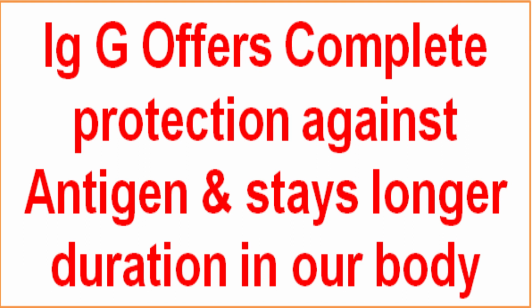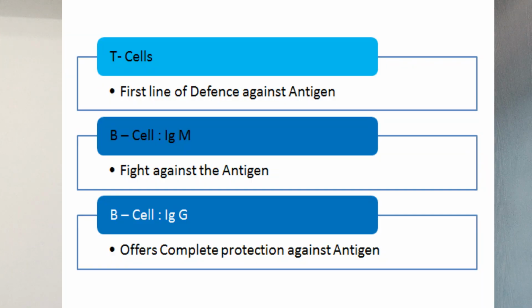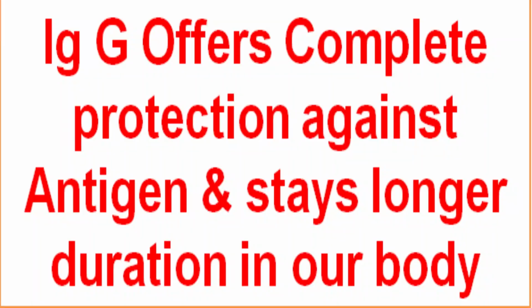We are actually focusing on getting this particular IgG antibody only, because T cells are only going to be the first line of defense. IgM is going to fight, but it is not going to offer you protection. This IgG is the only one that is going to offer you complete protection, and it is also going to have a complete memory of the antigen as well as the antibody produced against that particular antigen. So on giving vaccines, you are going to develop these IgG antibodies only.